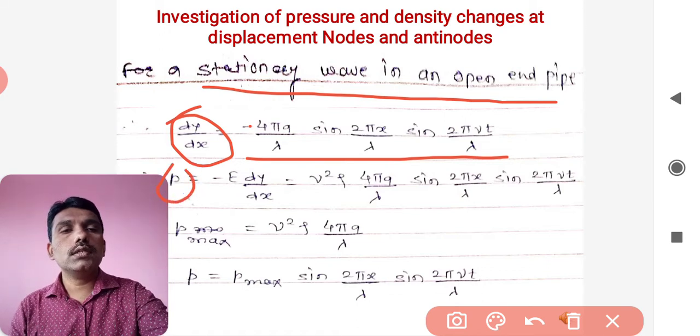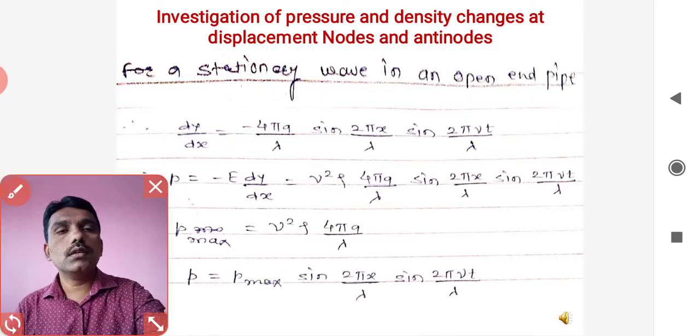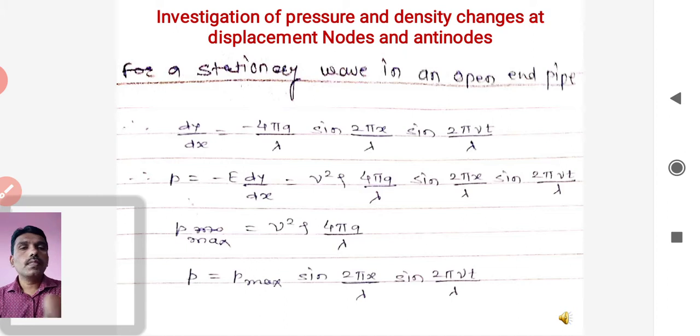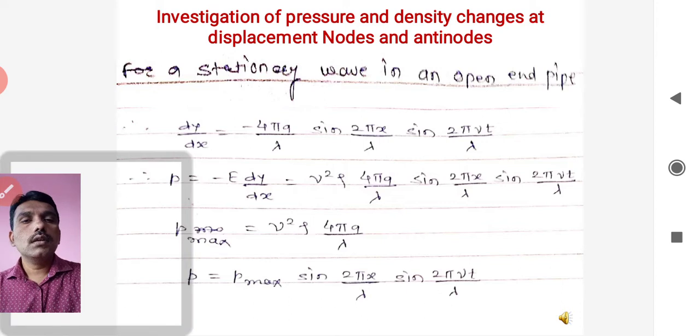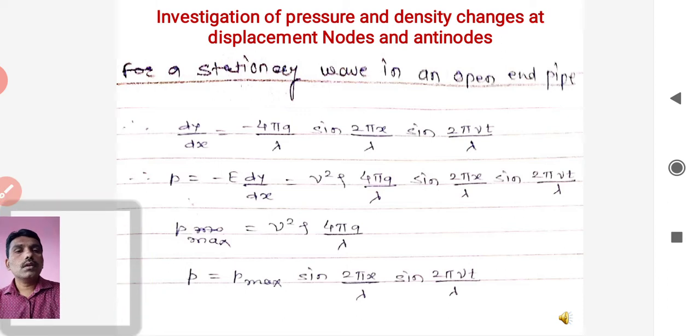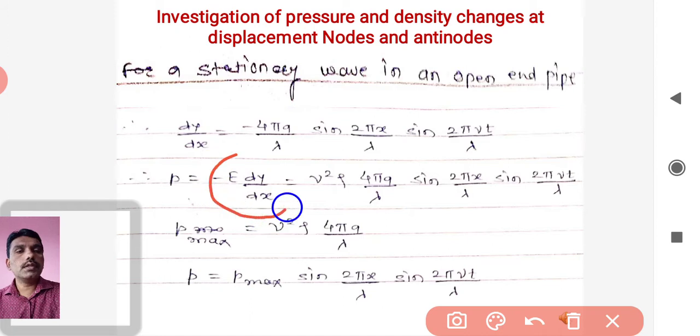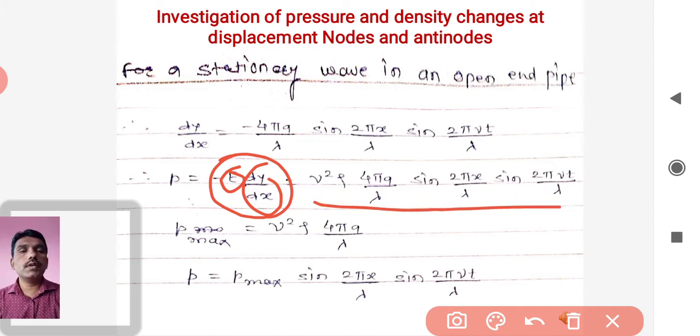If you can't see clearly, I will show you. Basically it is what we have already seen in the previous session. Again, the relations are basically related with minus E dy by dx, that is the excess pressure. So putting these values of minus E and dy by dx, म्हणजे E ची व्हॅल्यू आणि dy by dx ची व्हॅल्यू जर पुटअप केली तर P as an excess pressure can be given in this fashion.